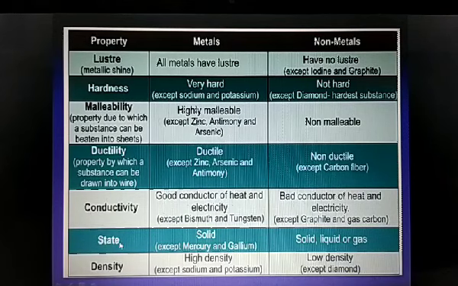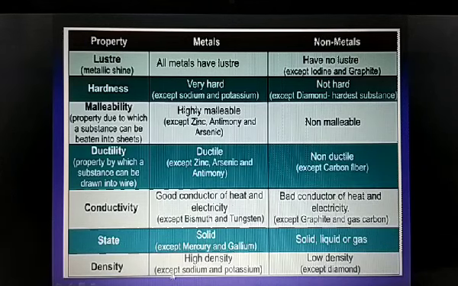And next point is physical state. Metals exist in solid state at room temperature except mercury and gallium, which are found in liquid state. And non-metals may be found in all the three states: solid, liquid or gas. Now density, when we compare, metals have high density except for sodium and potassium, which have comparatively lower density. And non-metals have low density except for diamond.